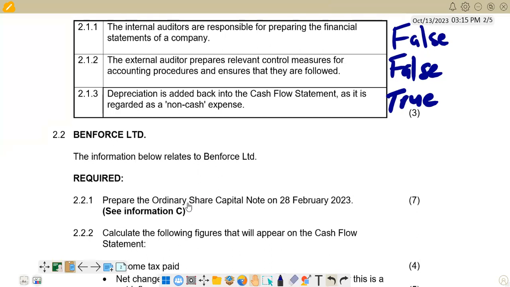When we are preparing this ordinary share capital note, we know that we are going to start with the balance at the beginning of the year. Then we look at adjustments in terms of ordinary shares that were issued during the year, and we add them. Then we check if there's a repurchase that was done, and we adjust for it as a subtraction. Remember, when we repurchase, money is going out of the business, so we show it as a negative figure in the ordinary share capital note, and the issue of shares we show as a positive figure in the ordinary share capital note.